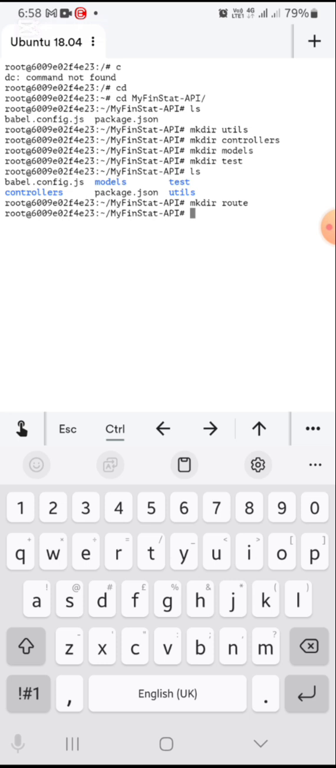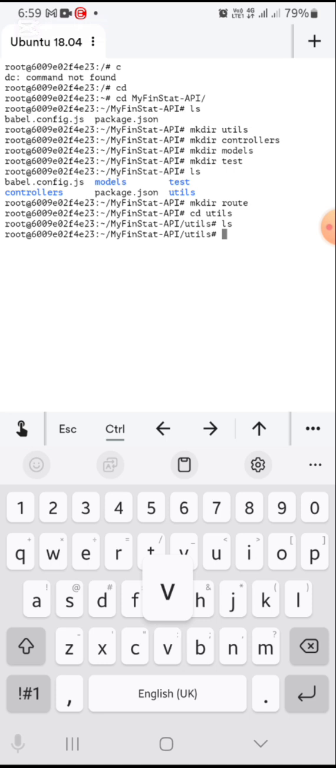So let's go into our utils now. cd just means changing directory to the utils directory. Currently there's nothing in here, so vi, which is just a text editor, let's make our database file. I'm just going to call it db.js.